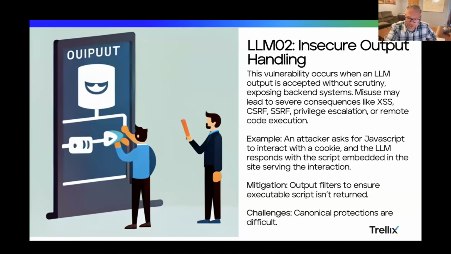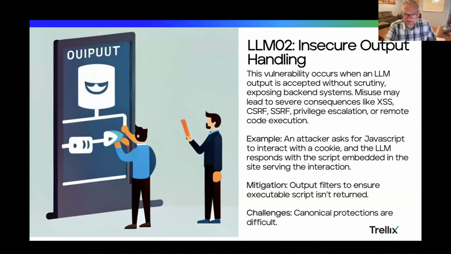So as an example here, an attacker could ask for a JavaScript to interact with a cookie, and the LLM can respond with a script that was embedded in a site that was serving. So it's being able to take that output and do something with it. And anytime you don't know what you're going to get, then you have to be very careful with it. It's as simple as that.